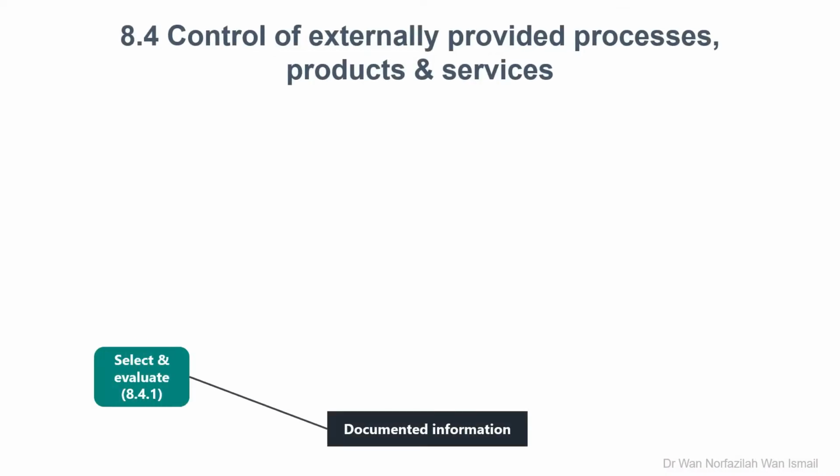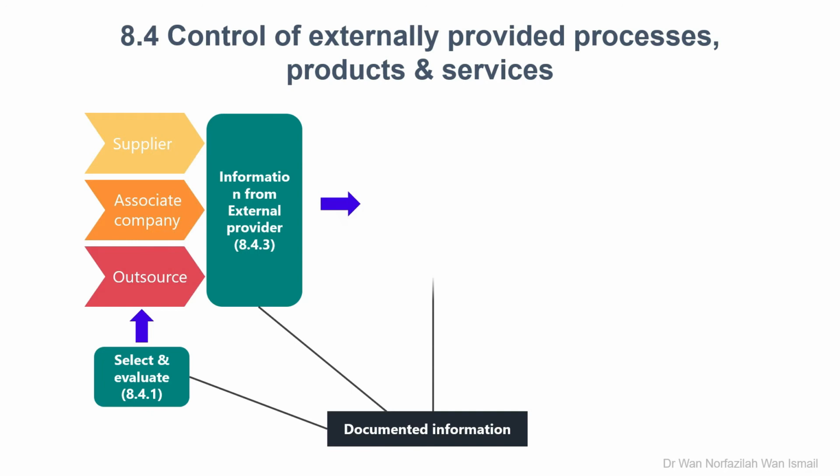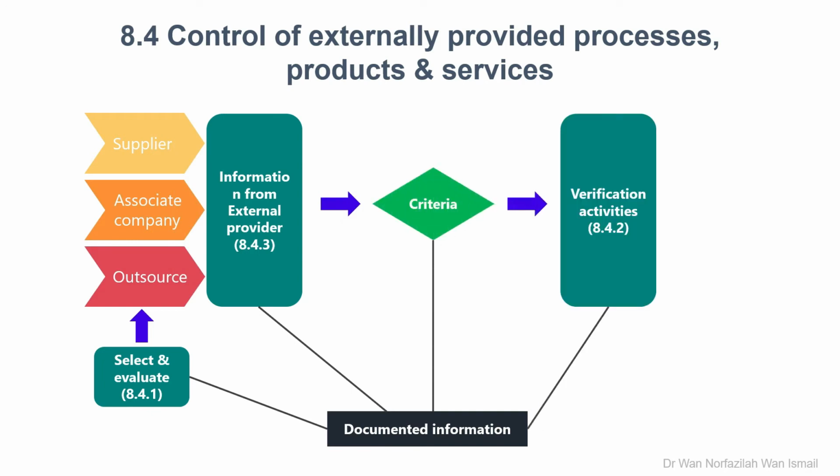Clause 8.4 For the control of externally provided processes, products and services have to be in conformity to the operational requirements of the organization. This ensures that the externally provided processes, products, and services do not adversely affect the organization's ability to consistently deliver conforming products and services to its customers. It shall also take into consideration the potential impact of the externally provided processes, products, and services on the organization's ability to consistently meet customer and applicable statutory and regulatory requirements, and the effectiveness of the controls applied by the external provider.